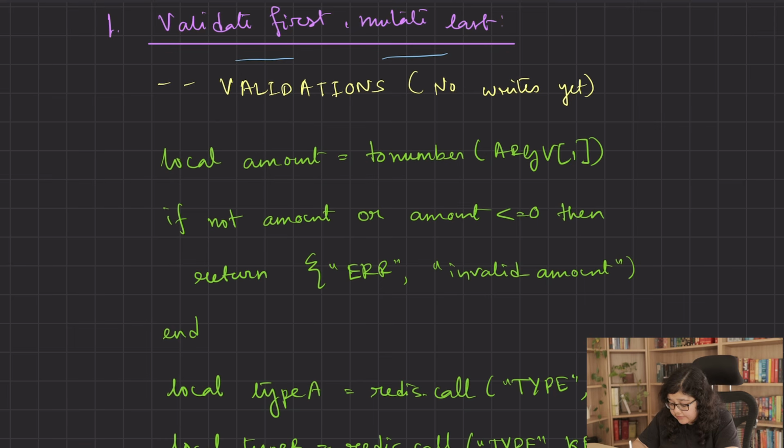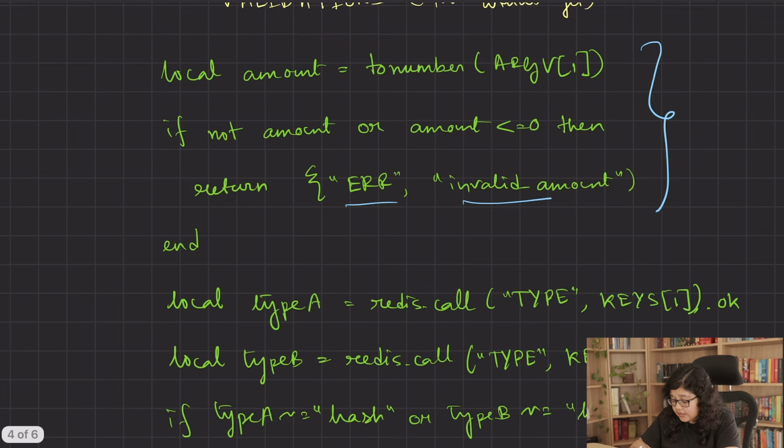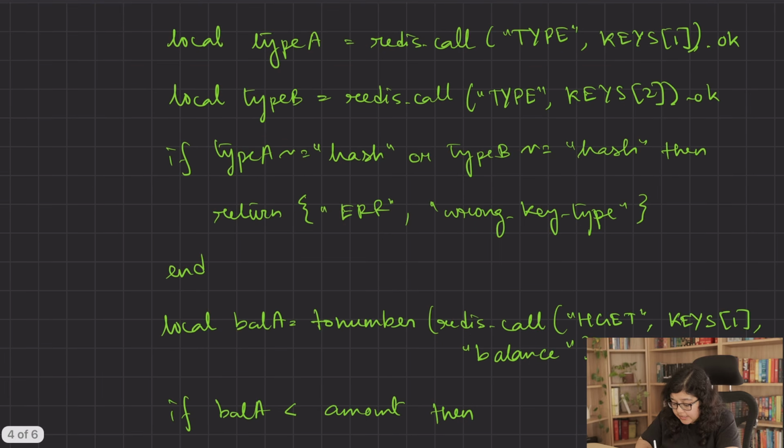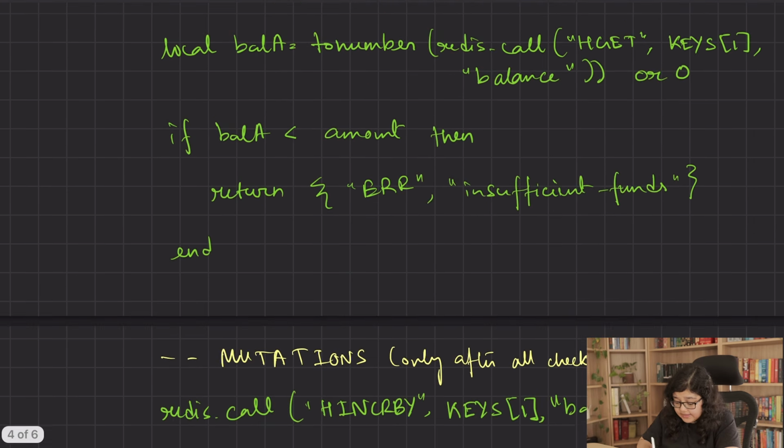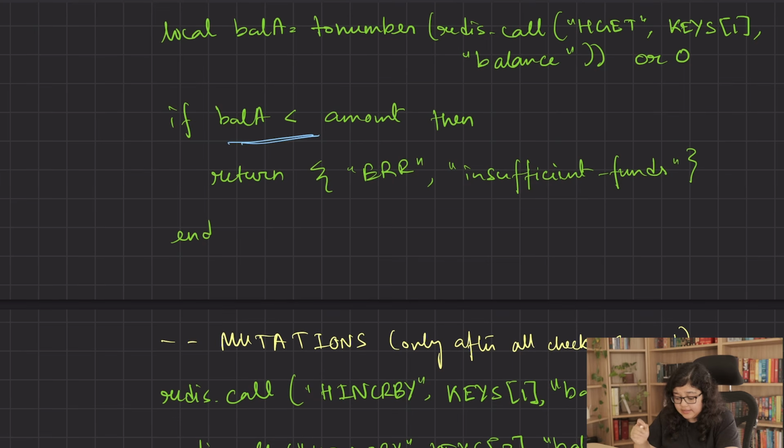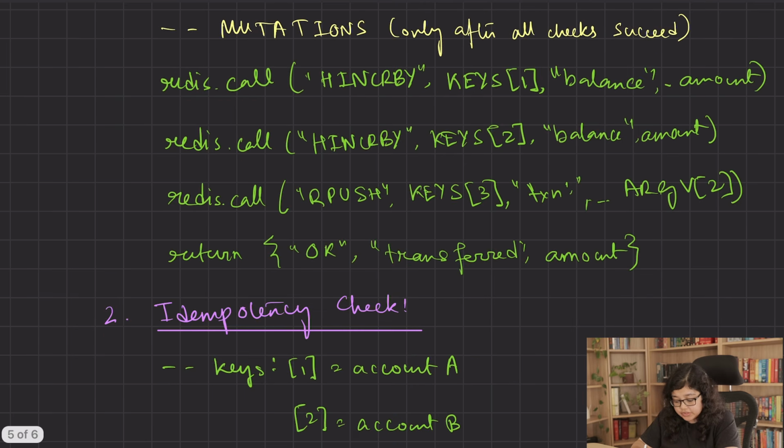At first we check if the transaction amount is valid or not. If it is not valid, then we exit early. Next we check if the accounts are actually hashes. If they are not hashes, then we again exit early. And last we check if account A has sufficient balance. If A does not have sufficient balance, then we exit immediately. And after all these checks pass, only then we go to the mutations phase and we do the debit, credit and logging of the transaction in one go.